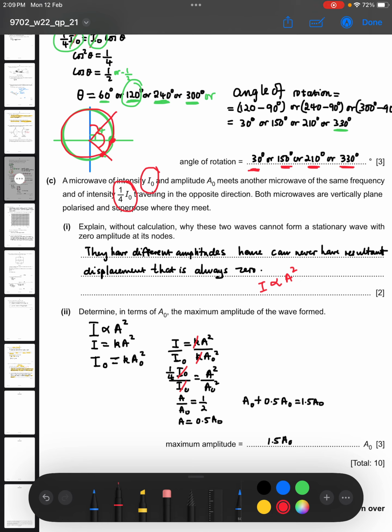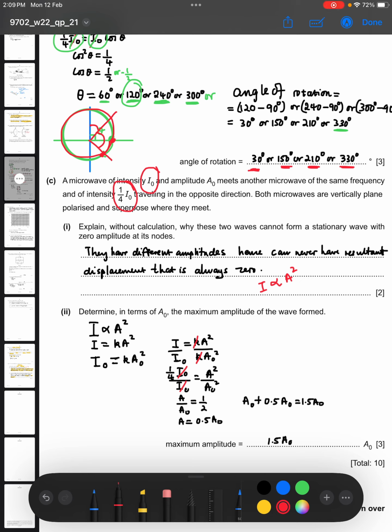But it is never going to be permanent, because at the point where we expect the displacement to be permanently zero, there will be no continuous cancellation giving a consistent zero, because the amplitudes are different.